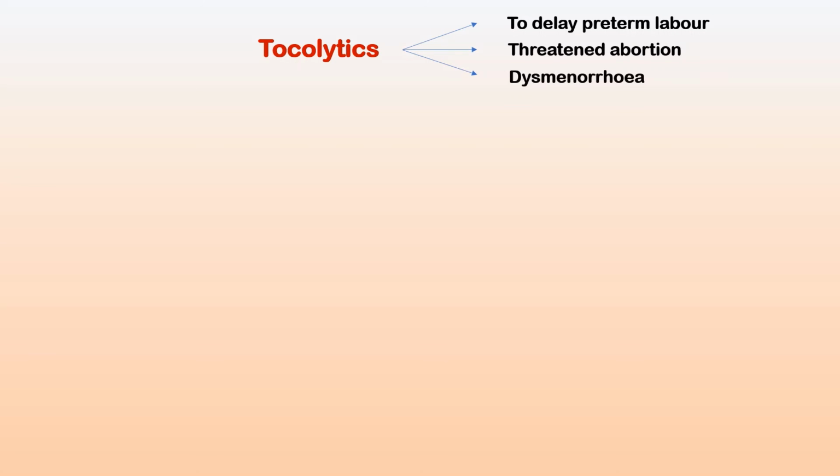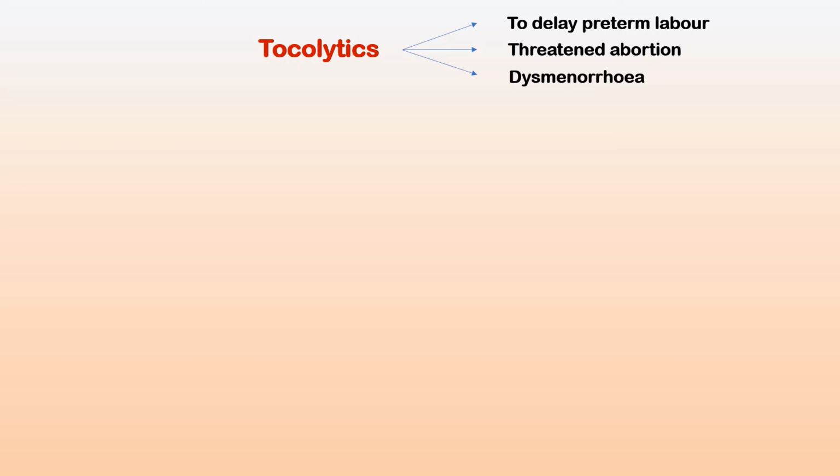Now let's discuss the uterine relaxants, or the tocolytics. These tocolytics are drugs that inhibit the uterine contractions, and so they are used to delay preterm labor, in the treatment of threatened abortion and for dysmenorrhea.